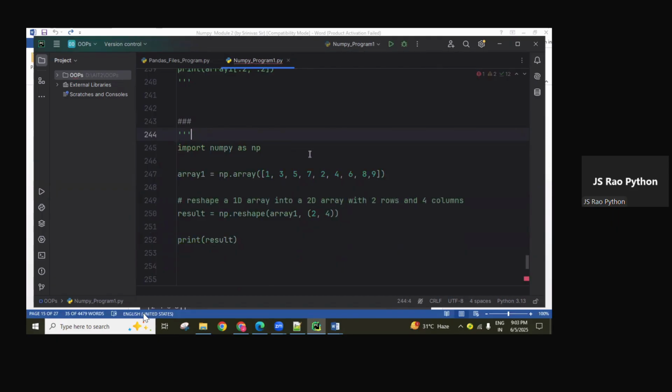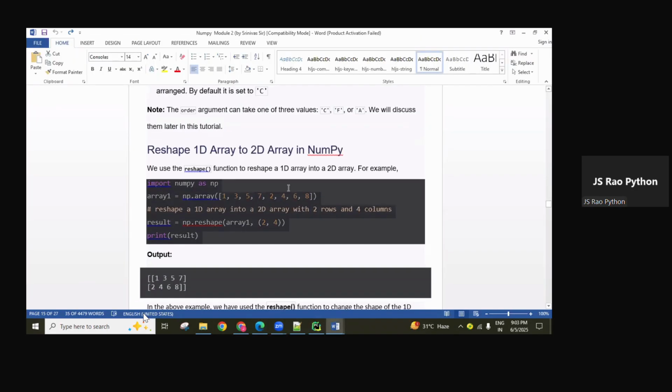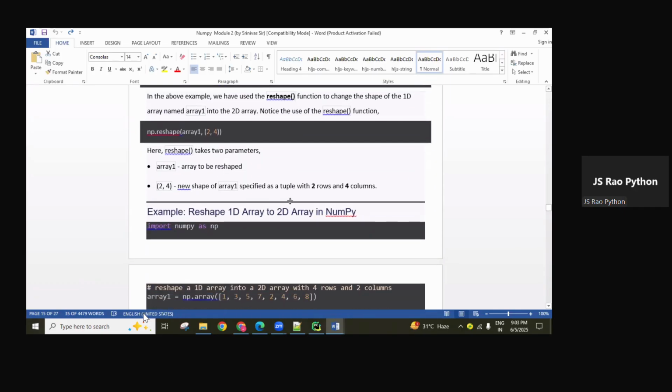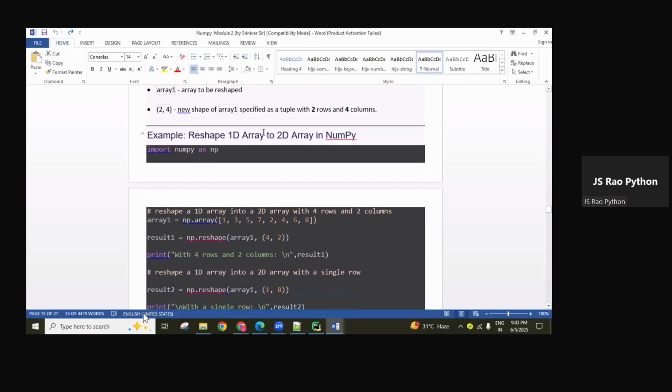Okay, here is the output you are getting properly. If there are only 8 elements, the count must match: the rows and columns must match. Okay? So remember that. And next, the full explanation is here.